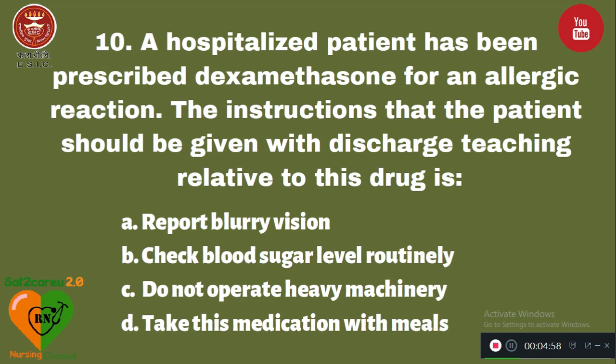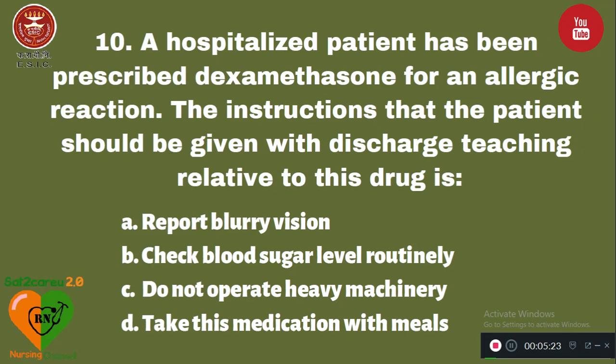Question number 10. A hospitalized patient has been prescribed dexamethasone for an allergic reaction. The instruction that the patient should be given with discharge teaching relative to this drug is: option A. Report blurry vision. B. Check blood sugar level routinely. C. Do not operate heavy machinery.